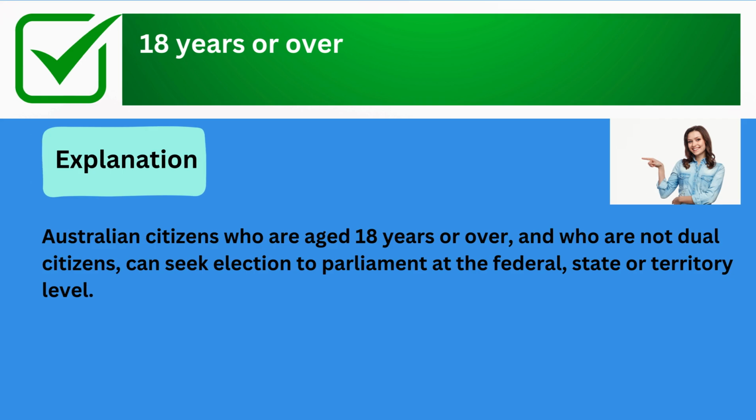The correct answer is 18 years or over. Explanation: Australian citizens who are aged 18 years or over and who are not dual citizens can seek election to Parliament at the federal, state, or territory level.